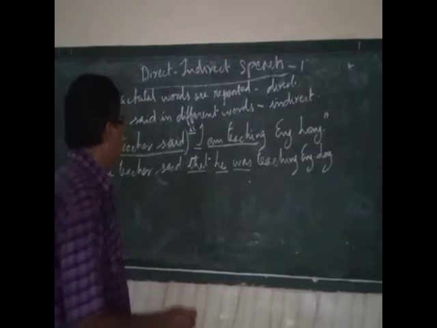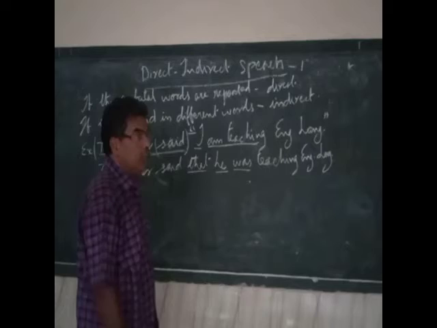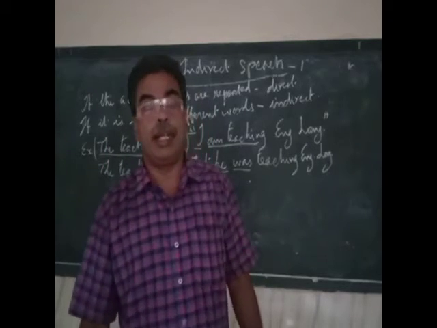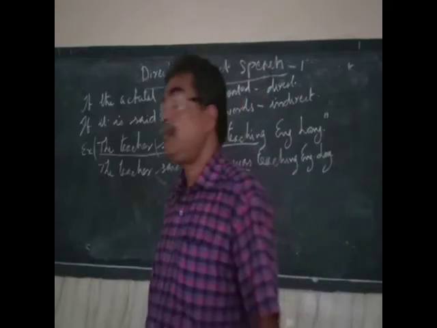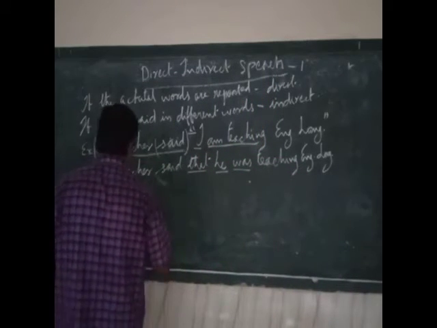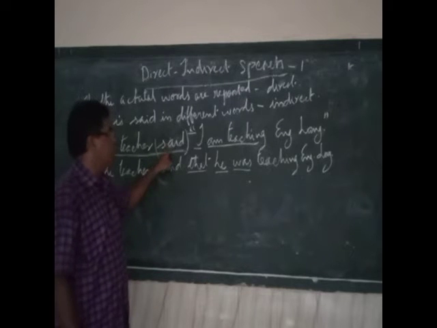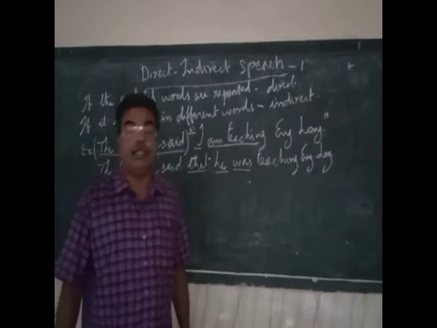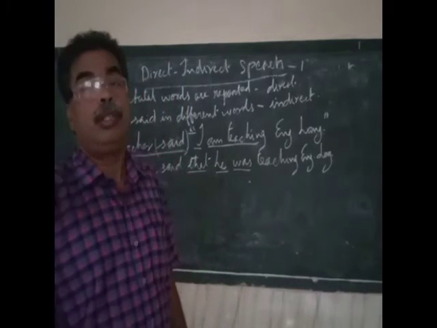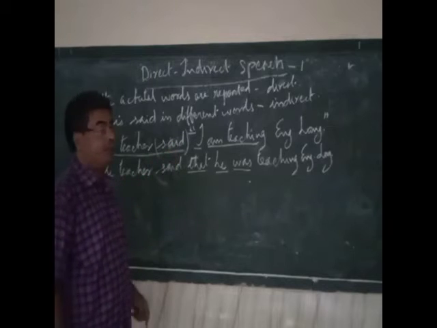And this verb, which is outside the inverted commas, is called the introductory verb or reporting verb. Why? Using this verb, you introduced or reported this sentence to a third person. So it is called a reporting verb.